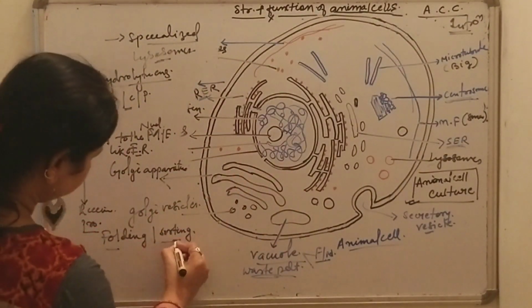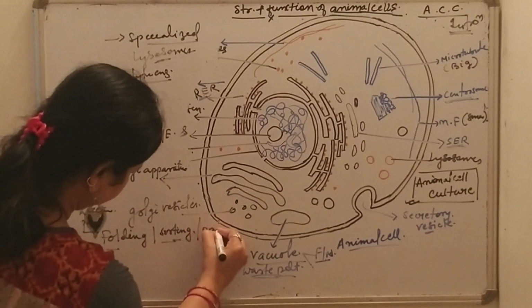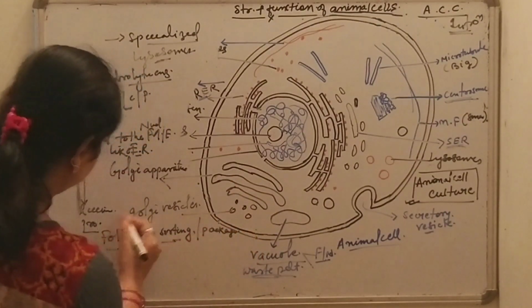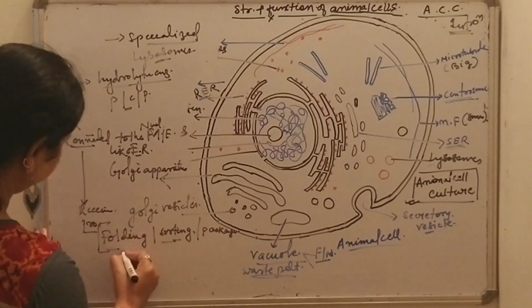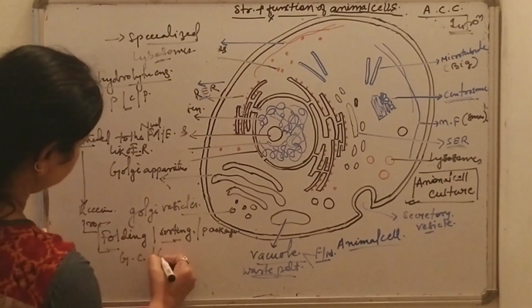So folding, sorting and packaging are the functions of the Golgi complex or Golgi apparatus.